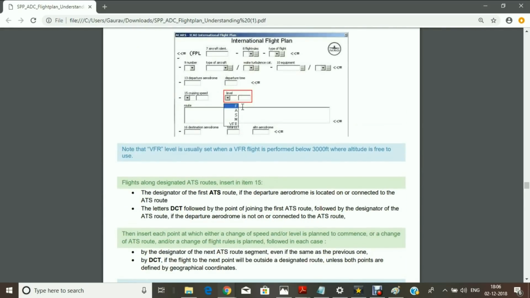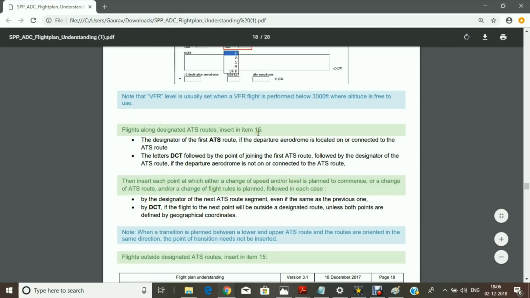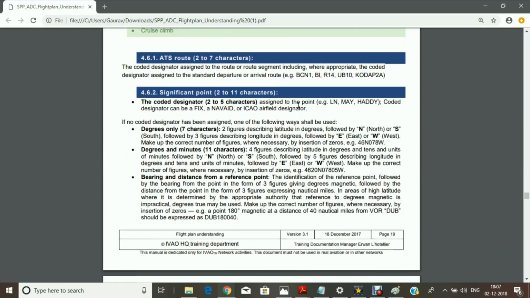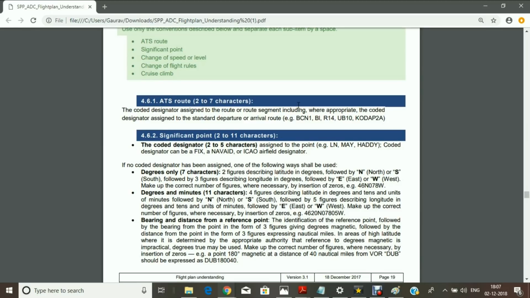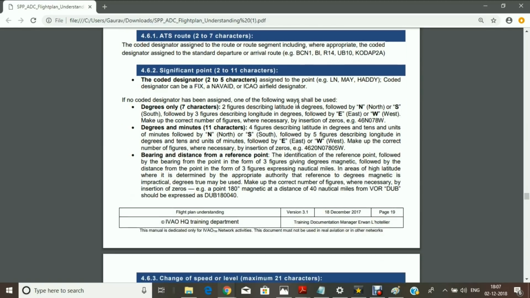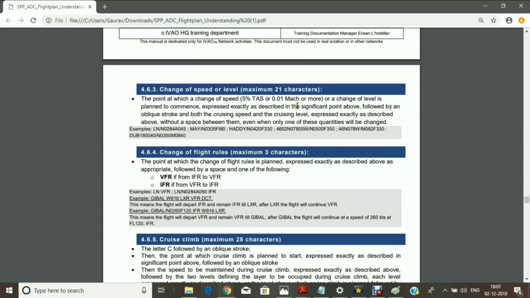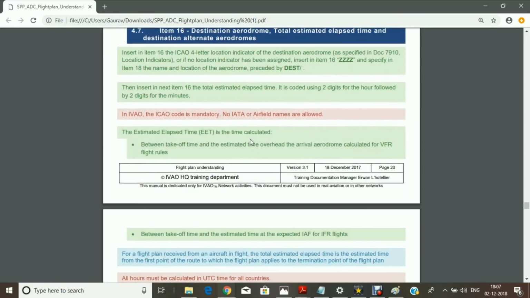Then the next is ATS route. I have already covered this, so I'm not going to tell it again. I've already covered this in my previous videos.